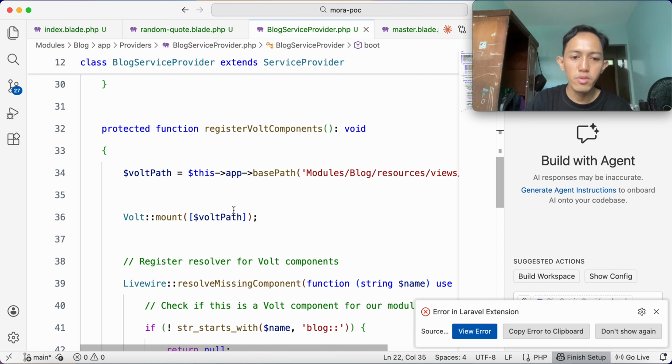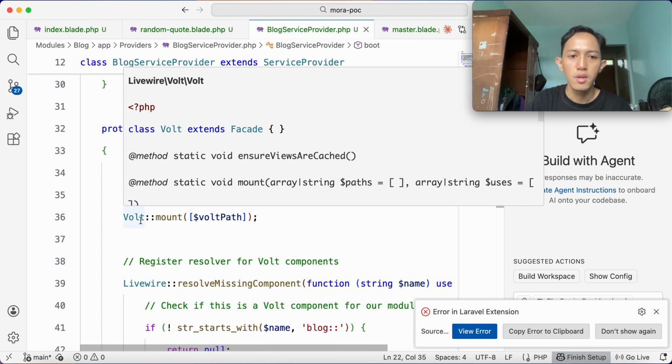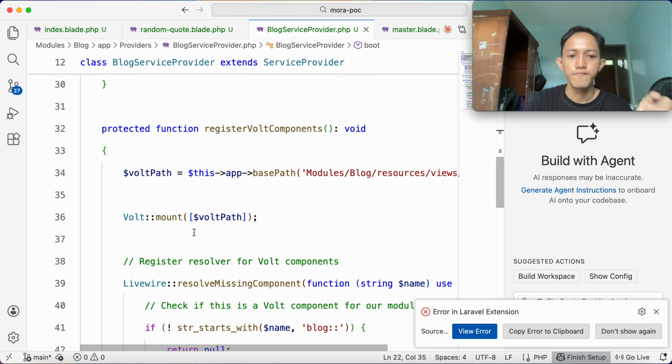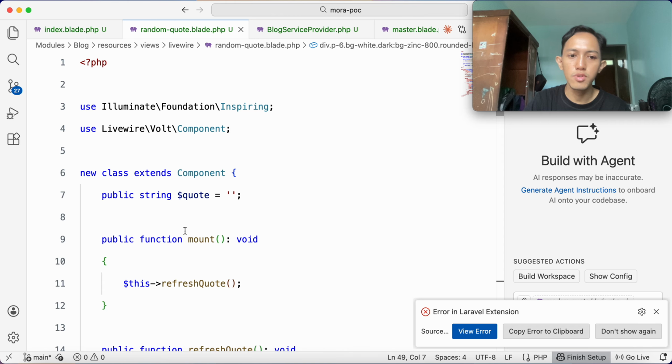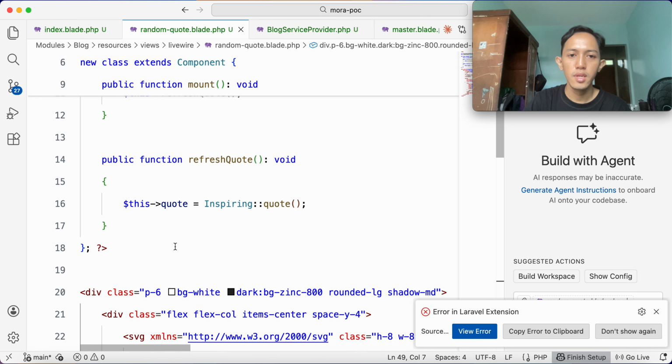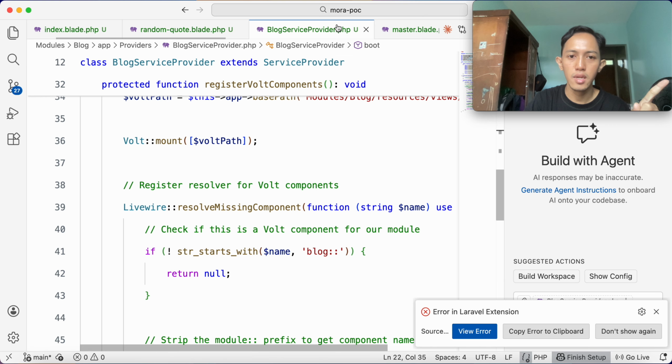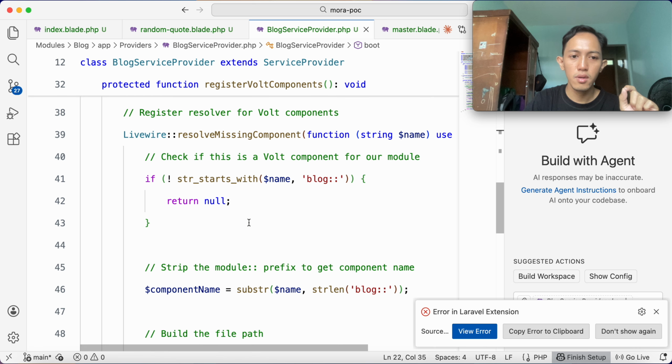And then we mount it to the Volt facade. And then to solve the class problem, which Volt doesn't have, like I said, it only has the anonymous class here instead of a separate class like Livewire, we create a function. We use the resolve missing component from Livewire.